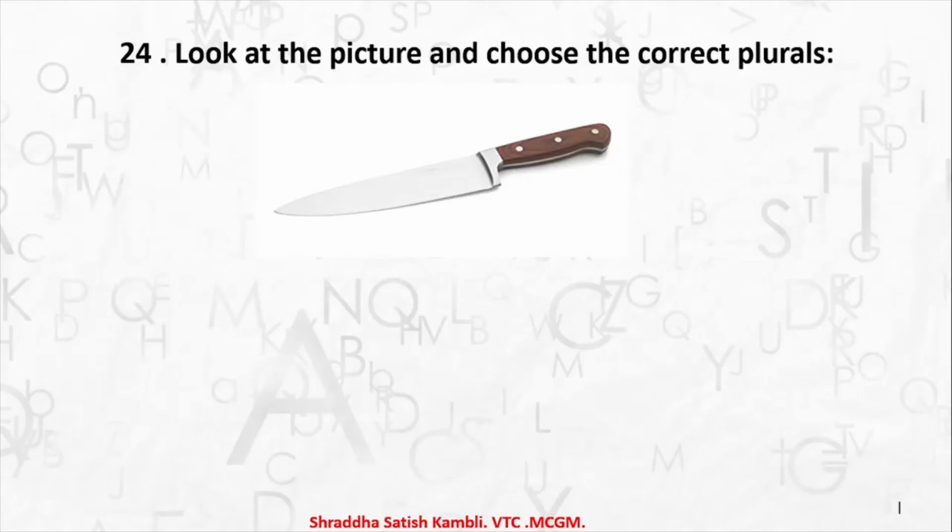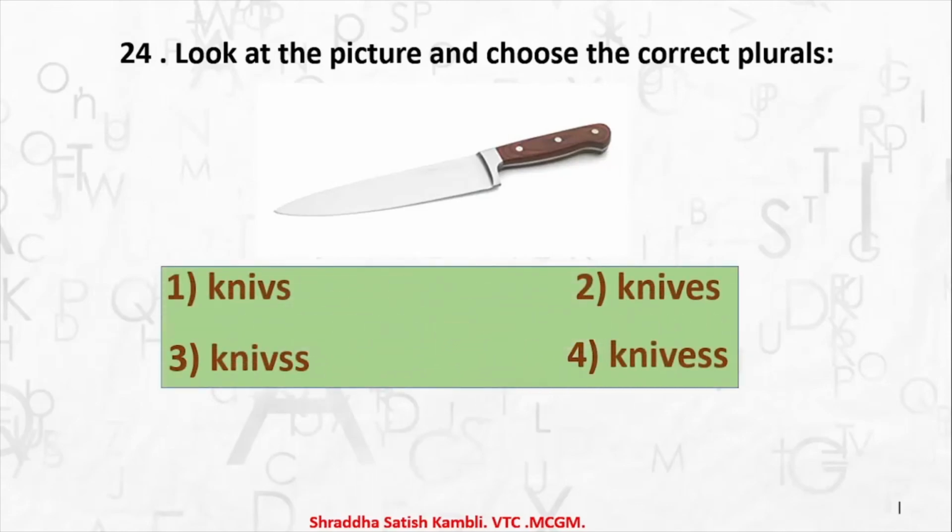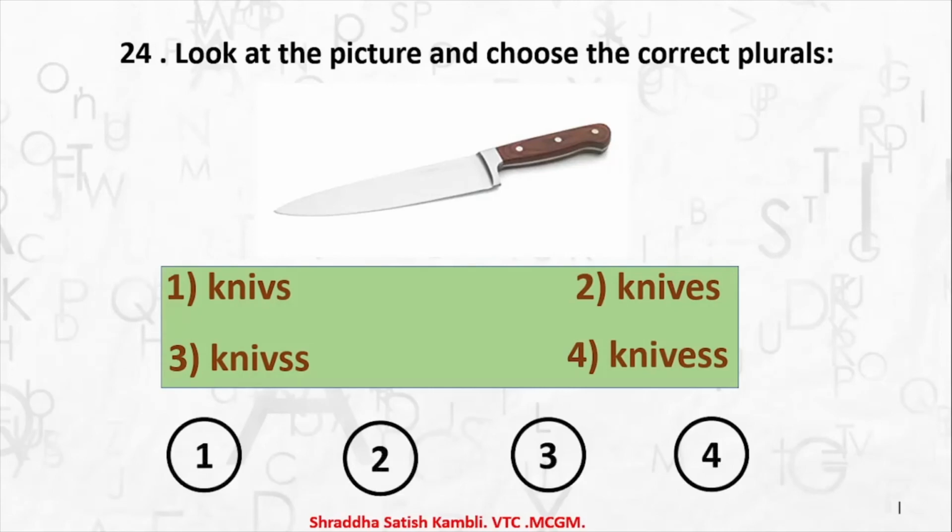So there is a particular rule for the word which ends either in F or in F-E. So come on, let us try and find out which the right answer is. So is it 1, K-N-I-V-S, knives? Is it 2, K-N-I-V-E-S, knives? Is it the third one or the fourth one? It is answer number 2, knives. Okay, so this was pattern 6 for you.